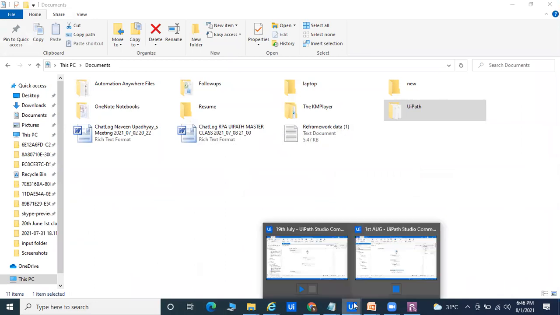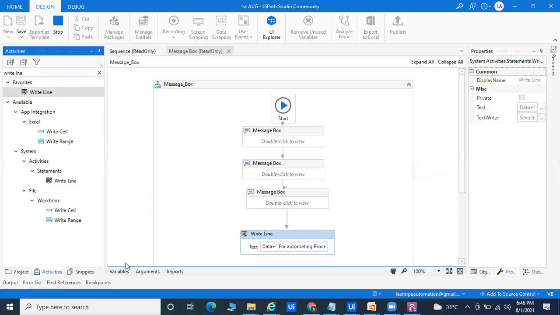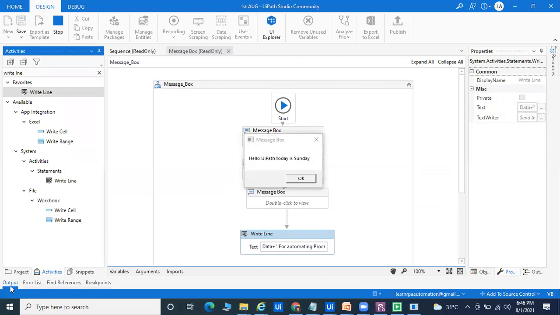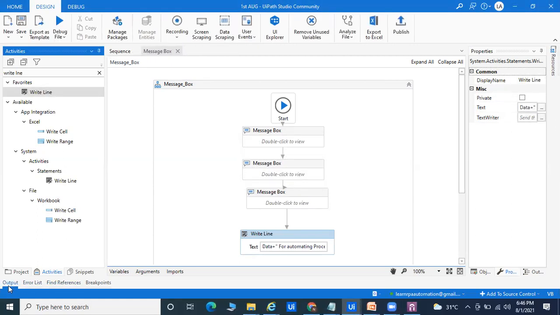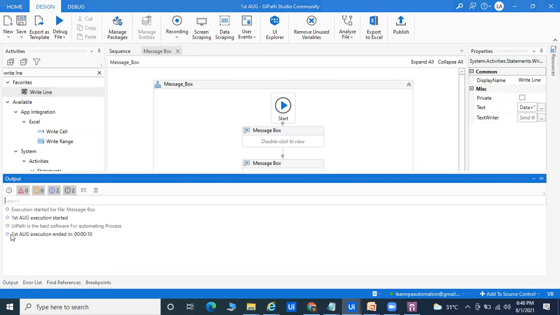If you come to UiPath, there in the output panel you'll get the result, whatever I passed. Like the data, and for automating process, this is the first message box, second message box, and third message box, and now we get the data. So whatever I have done: UiPath is the best software for automating this.